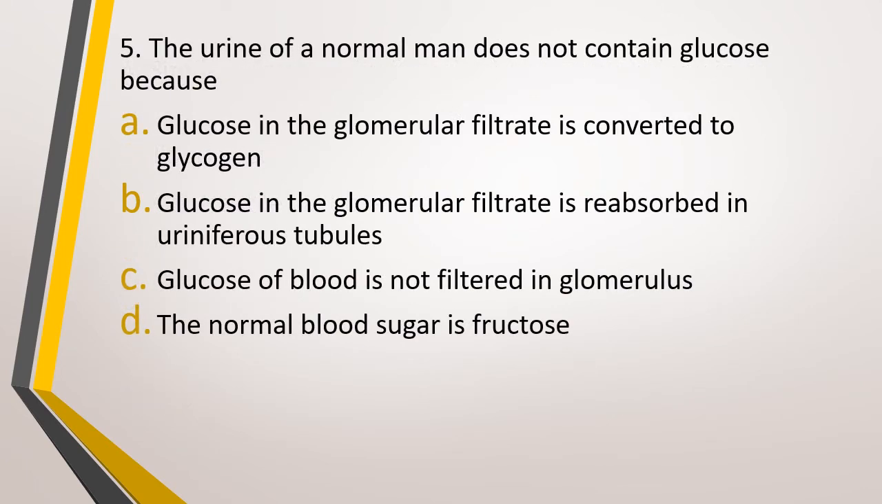Question number 5. The urine of a normal man does not contain glucose because option A, glucose in glomerular filtrate is converted to glycogen. Option B, glucose in glomerular filtrate is reabsorbed in uriniferous tubules. Option C, glucose in blood is not filtered in glomerulus. Or option D, the normal blood sugar is fructose. Urine of a normal man does not contain glucose because the correct answer is option B, that is glucose in glomerular filtrate is reabsorbed in uriniferous tubules.